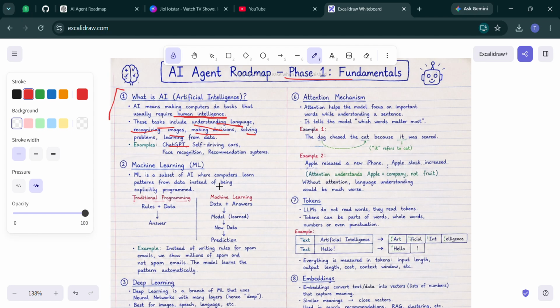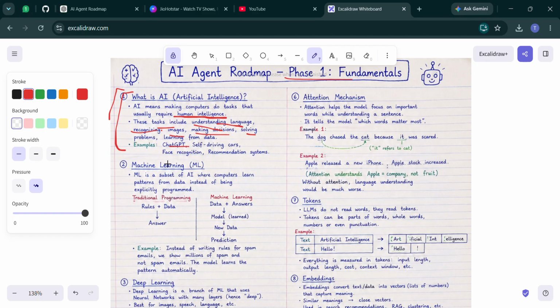But here is the important part: AI does not actually think like humans. It does not have emotion or consciousness. Instead, it recognizes patterns. It learns from large amounts of data and predicts the most likely response. It can predict through the trained data. So AI is essentially very advanced pattern recognition. This is the first topic, what is artificial intelligence.